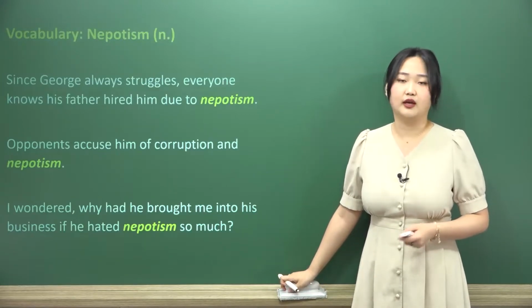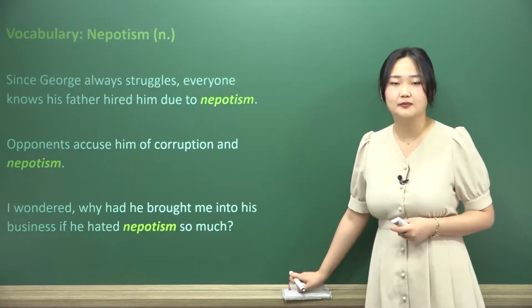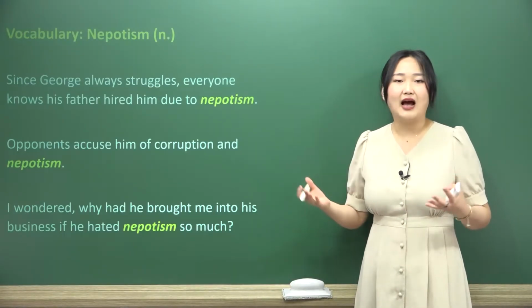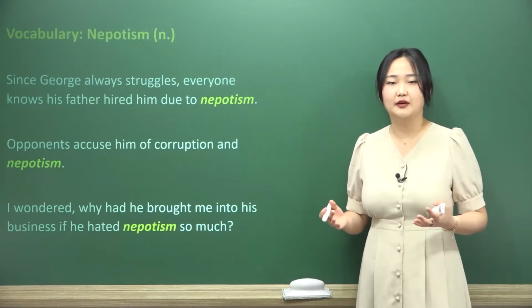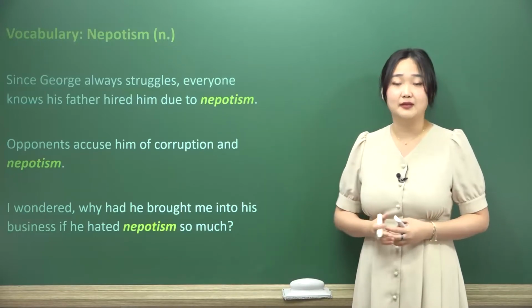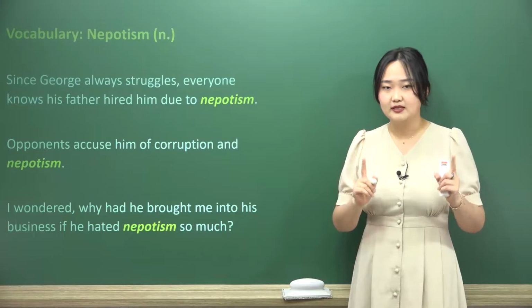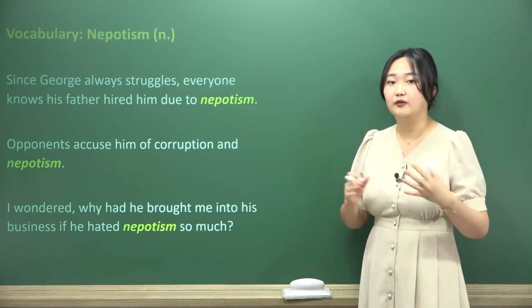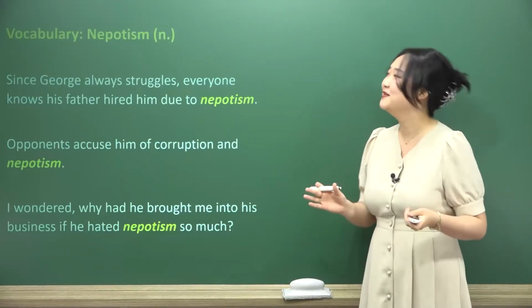Remember the word, okay? There's no word that really sits in the same kind of seat as nepotism does. Bias is close, favoritism is close, but I can say I am biased to vanilla ice cream over chocolate ice cream. That doesn't mean that I have some kind of nepotism. I don't have a familial relationship with them. And so remember, nepotism is, again, bias according to family relationships. Remember that. It's a very important word.